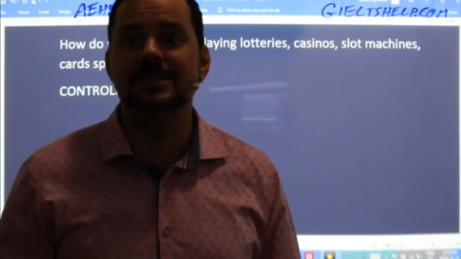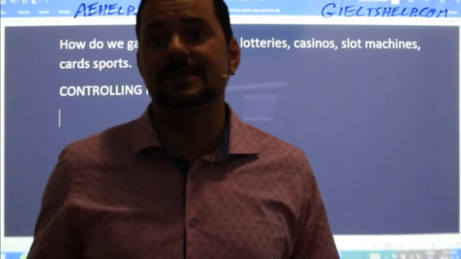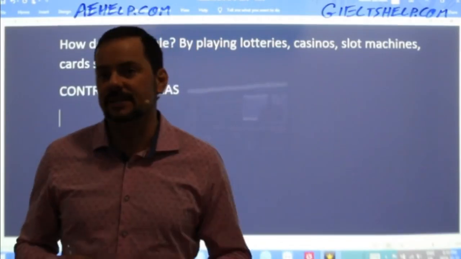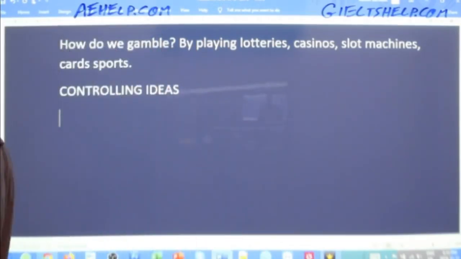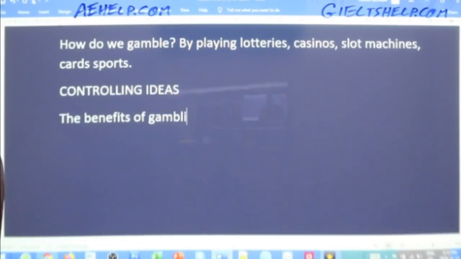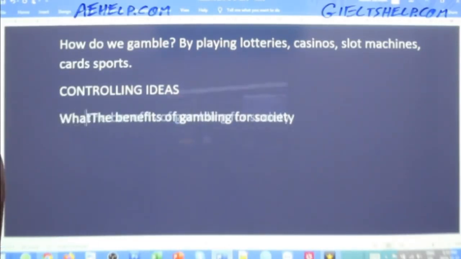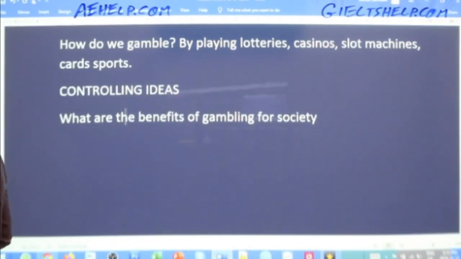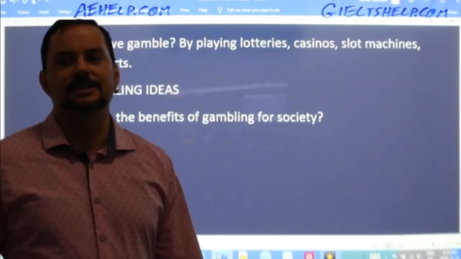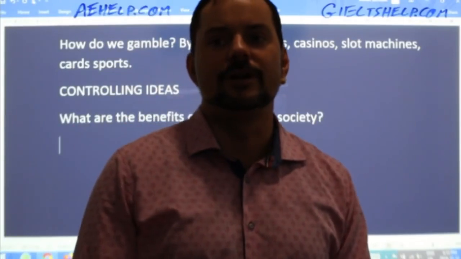So Rajveer says, is it good or bad for society, the benefits and the deficits? Okay, Hikmatillo agrees. So let's start with the benefits, okay? The benefits of gambling for society, okay? Let's make that into a question. What are the benefits of gambling for society? So what are the benefits of gambling for society?